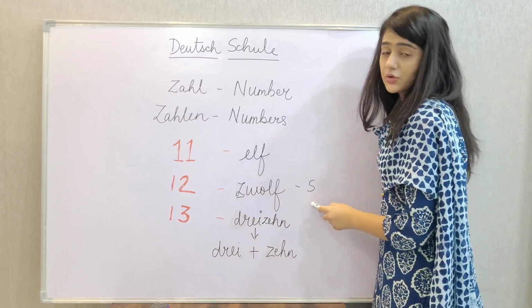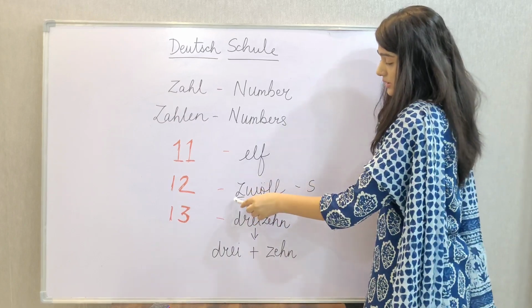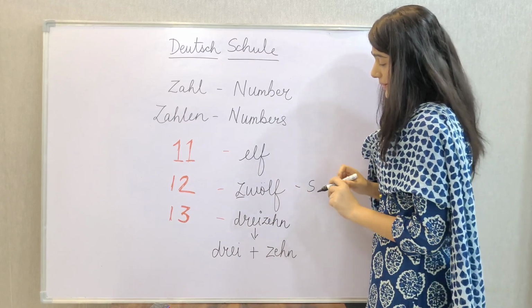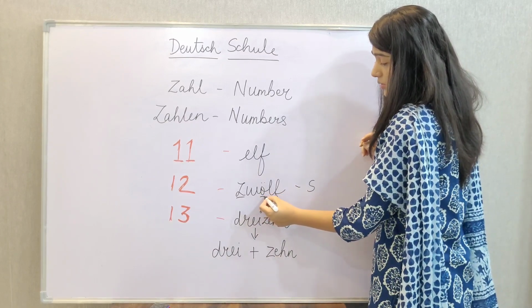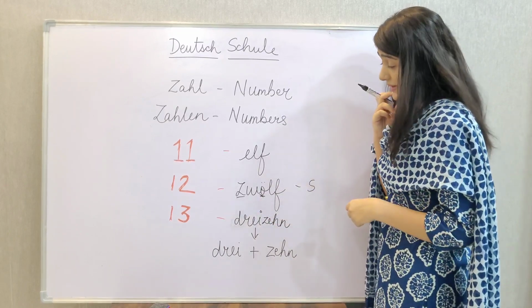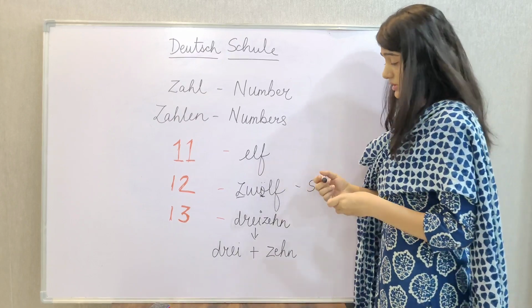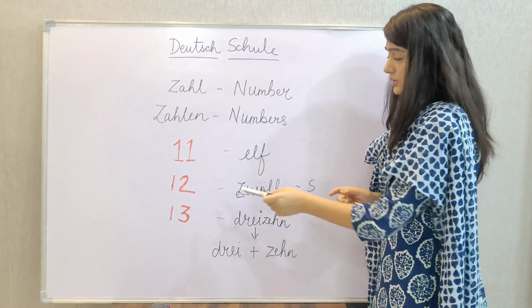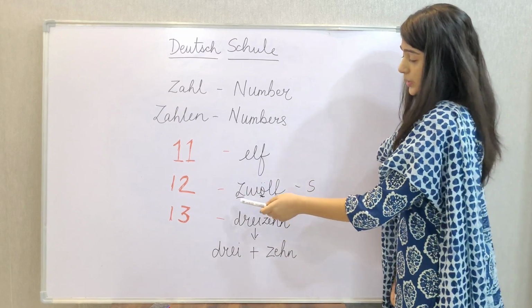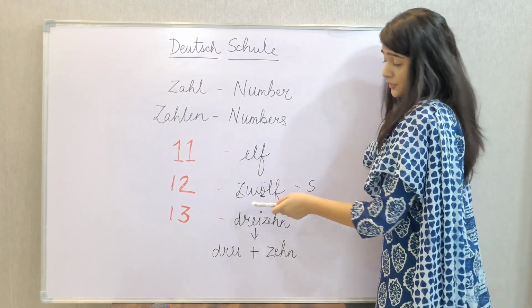This has to take the sound of S. And again I would request you not to pay attention to this particular O currently. We'll be learning more about this when we begin with our alphabets and the pronunciation specifically, but currently you just need to remember what is 12 in German called. So 12 is zwölf.